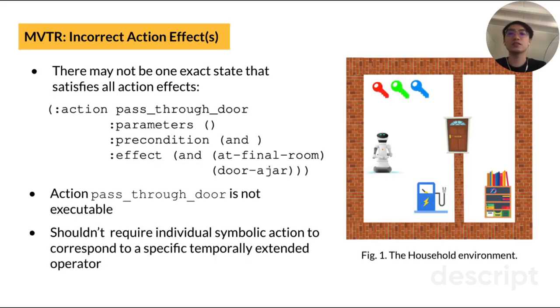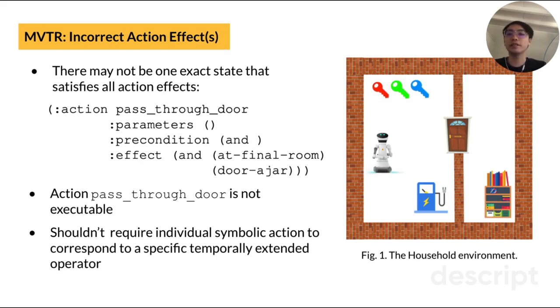Starting from this slide, I will give some examples of approximate symbolic models. I will be using the household environment as the example, which is shown in the right figure. The task of the household robot is to get something on the shelf. To solve this task, the robot needs to pick up the blue key, go to the charging station to recharge itself, and then open the door and go to the shelf.